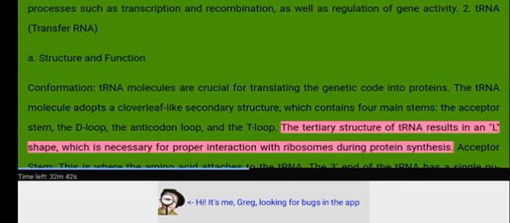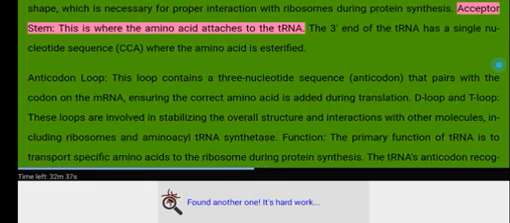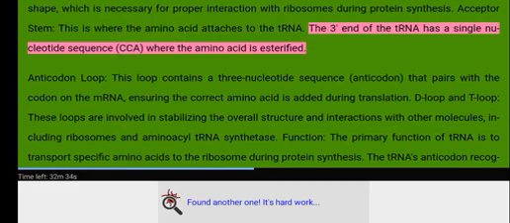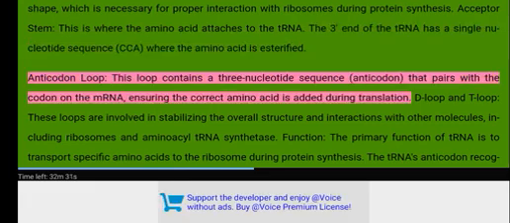The tertiary structure of tRNA results in an L shape, which is necessary for proper interaction with ribosomes during protein synthesis. Acceptor stem. This is where the amino acid attaches to the tRNA. The 3' end of the tRNA has a single-stranded nucleotide sequence, CCA, where the amino acid is esterified.